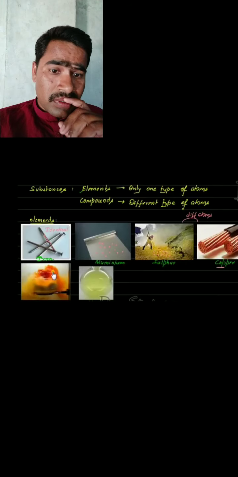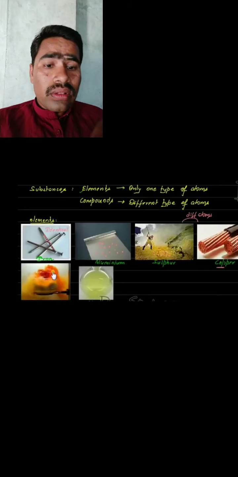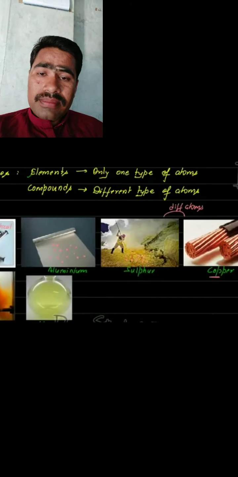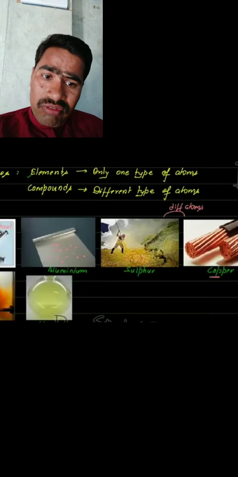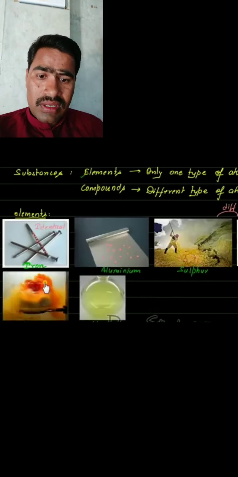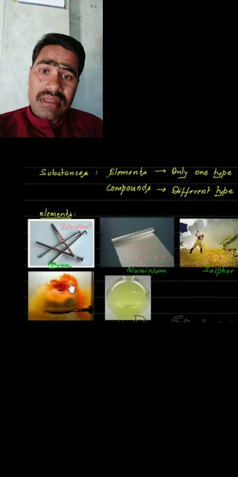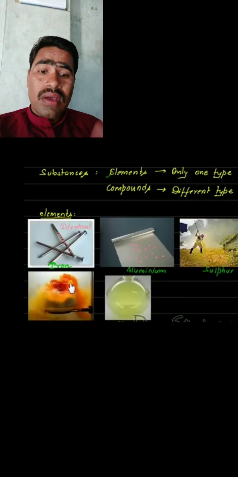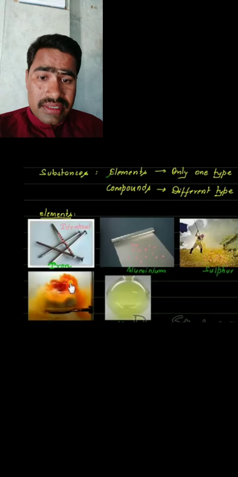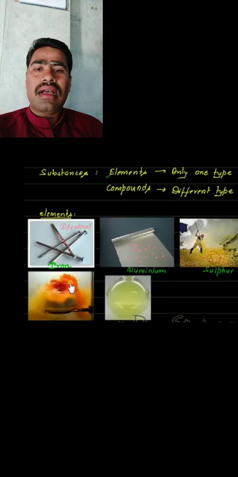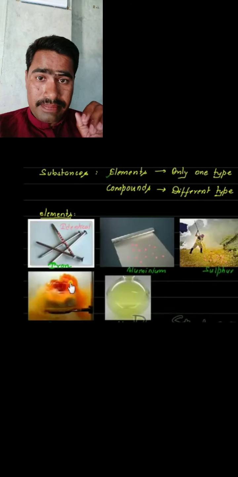They are all the same. If you take sulfur, all the atoms of sulfur are the same. If you take copper, all the atoms present in that copper wire are the same. If you take bromine, all the atoms present in the bromine are the same. All the atoms present in the chlorine are the same. All the atoms present in the iron nail are also the same.